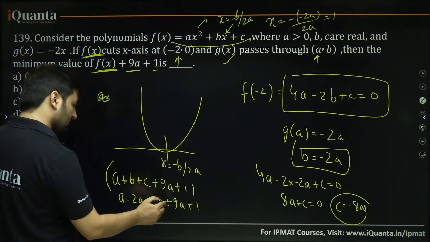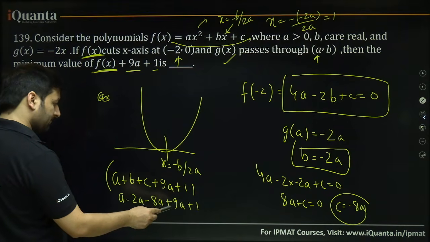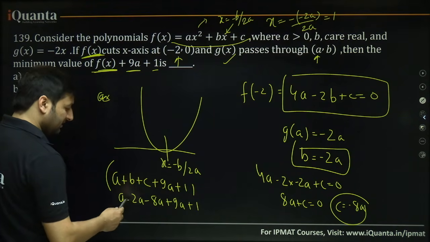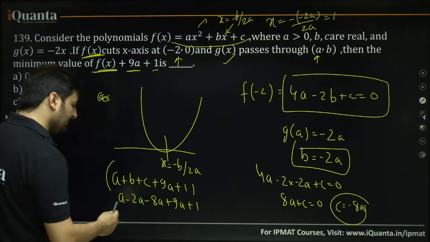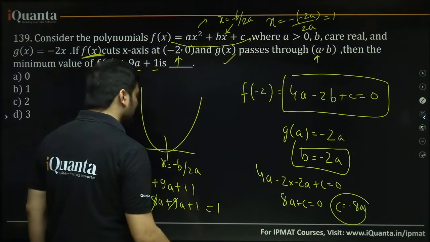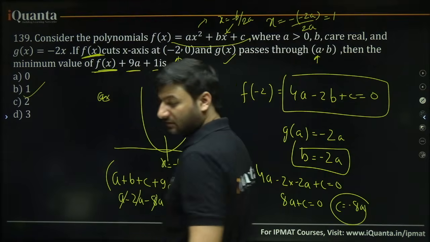So a minus 2a minus 8a plus 9a, that is 10a, and 10a and minus 10a cancel. We get 1 only. So, 1 will be the answer.